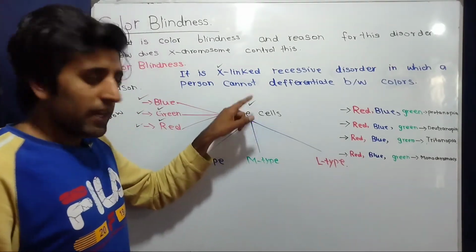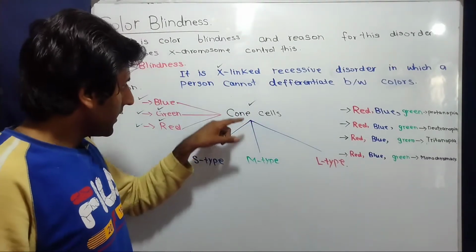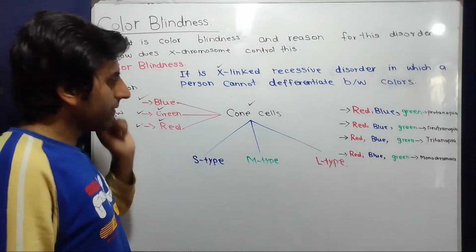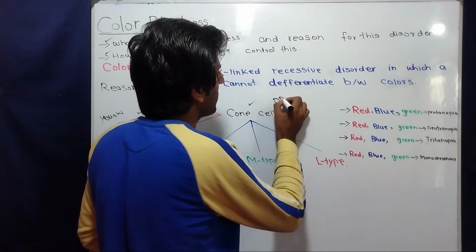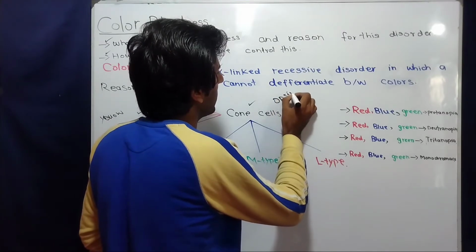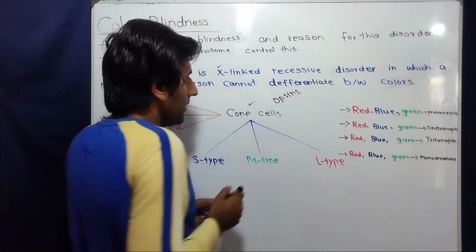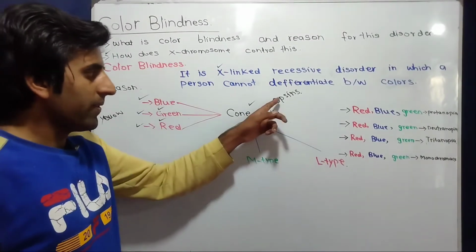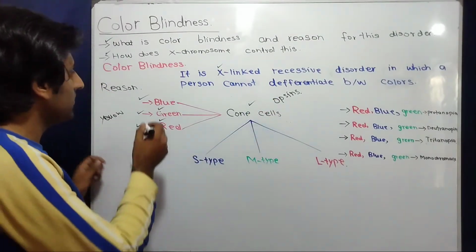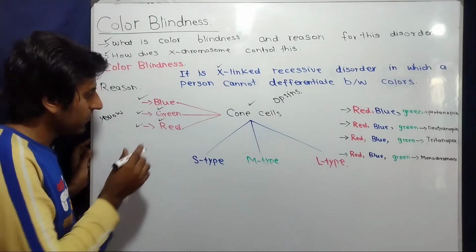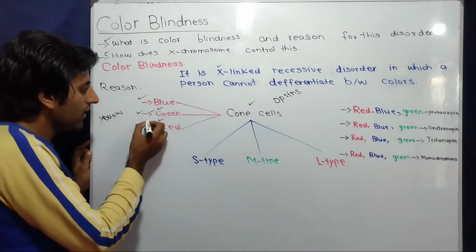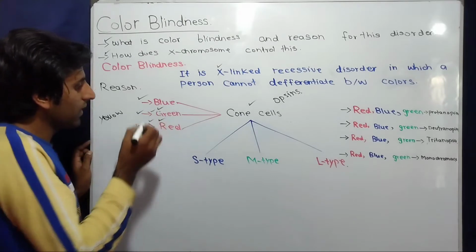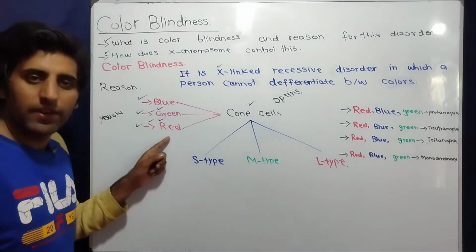These pigments which are present inside the cone cells and detect light of different wavelengths are called opsins. And these opsins are of different types. There are some opsins which absorb light of blue wavelength, some which absorb light of green wavelength, while other opsins are responsible for perceiving light of red wavelength.